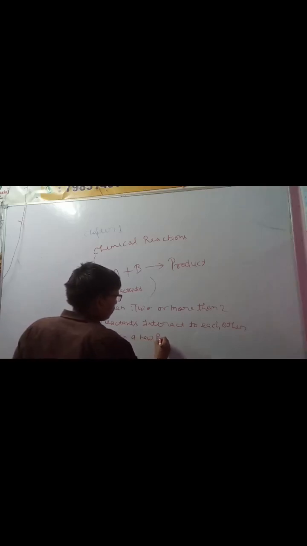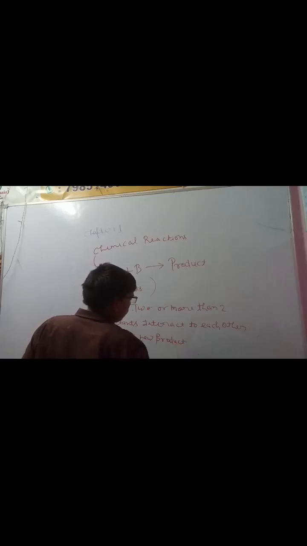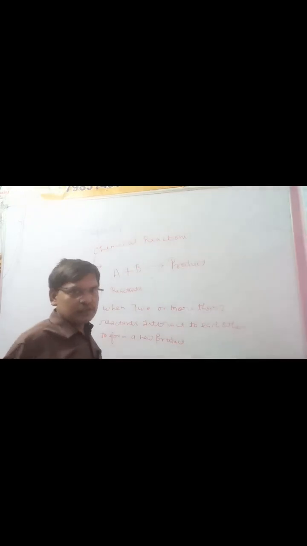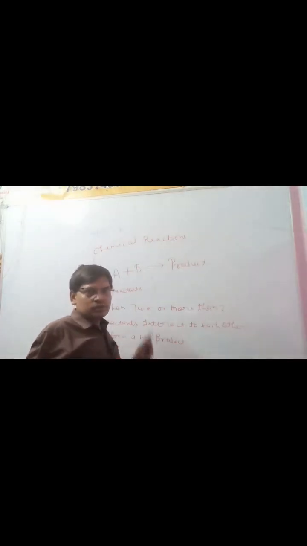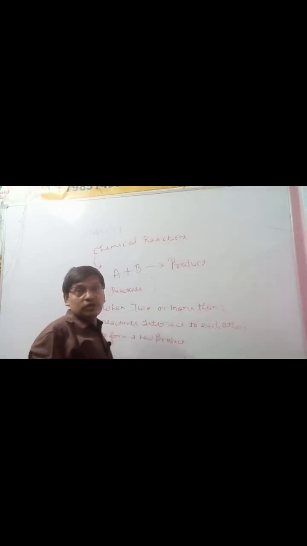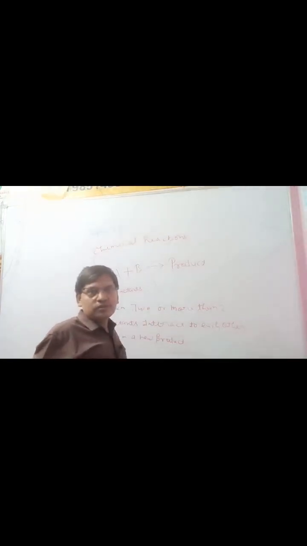To form a new product means they want to form new things, then one has the requirement of electrons and others have the requirement to release electrons because they have an excess of electrons. Just like the first group and second group, they have an excess of electrons.